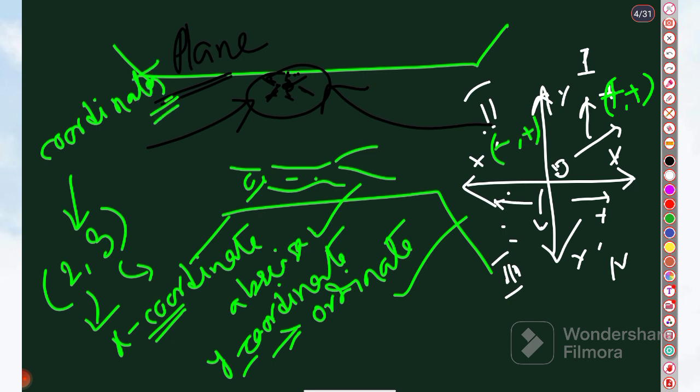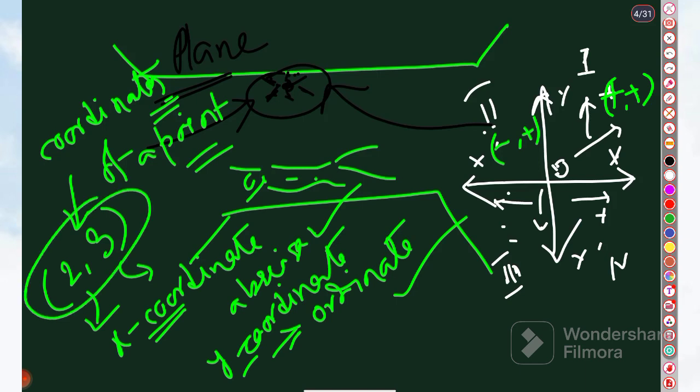Okay, coordinates of a point. To represent a point in a plane, we need an ordered pair. Now coming to the signs once again.